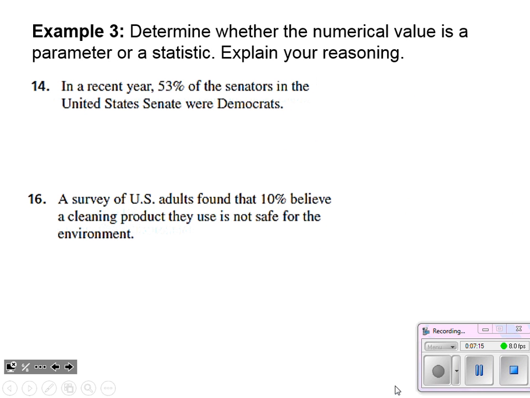Example 3, determine whether the numerical value is a parameter or a statistic, and explain your reasoning. So number 14, in a recent year, 53% of the senators in the U.S. Senate were Democrats. All right. So 53% of the senators, okay, that's 53% of all senators. This is a parameter. The percentage of all senators was found.